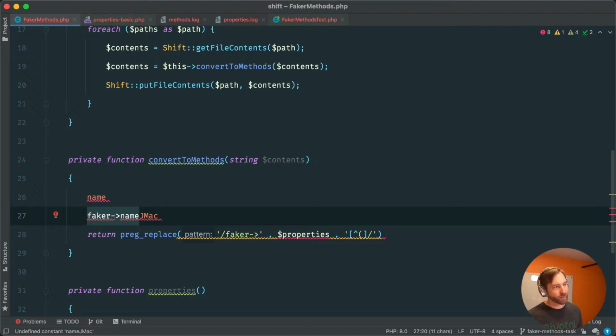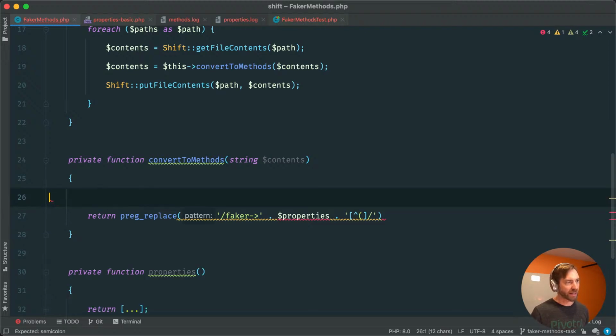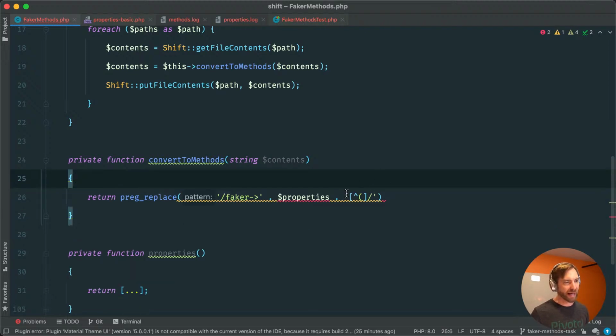So we kind of need to be a little bit smarter is what I'm getting at, and make sure that this is not a, you know, opening parenthesis, but it is a word boundary, right? That's going to be the tricky part. So again, we're going to write it the naive way, but I already kind of know that that's going to be a little bit wrong.